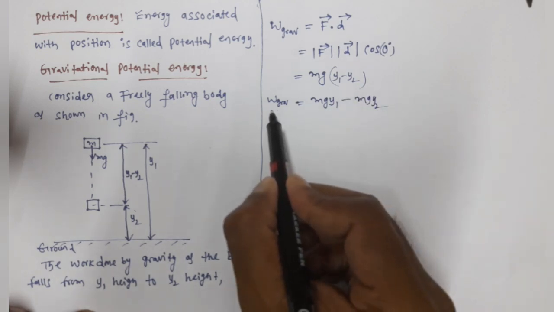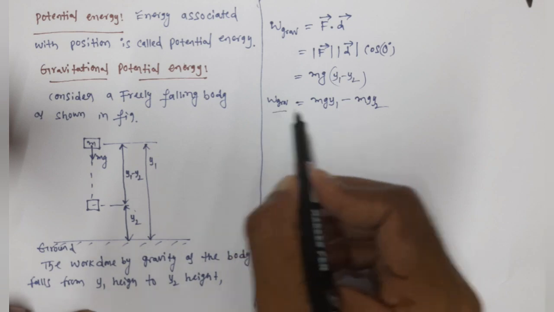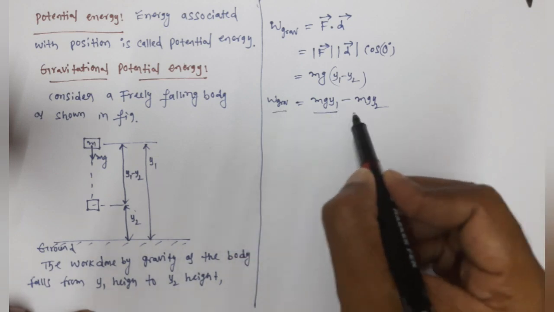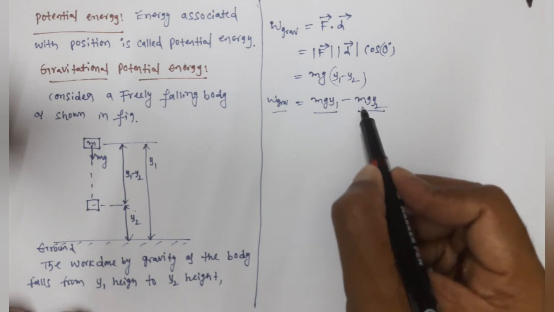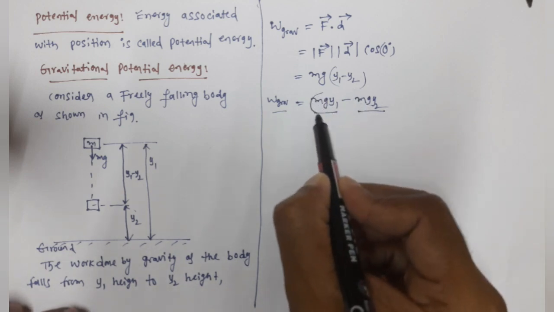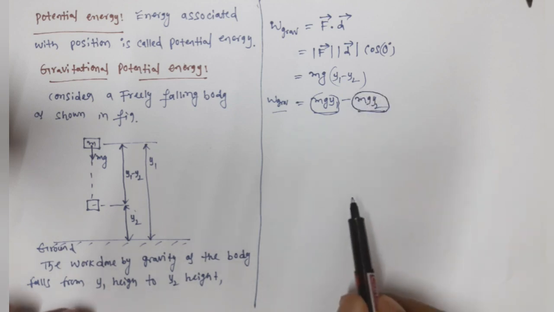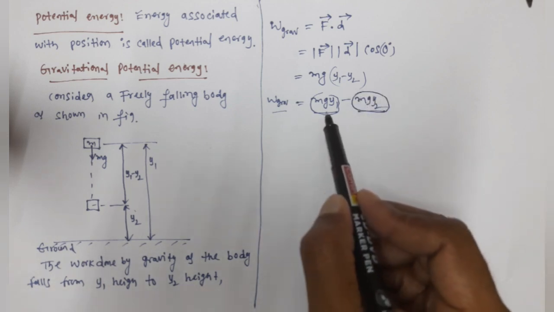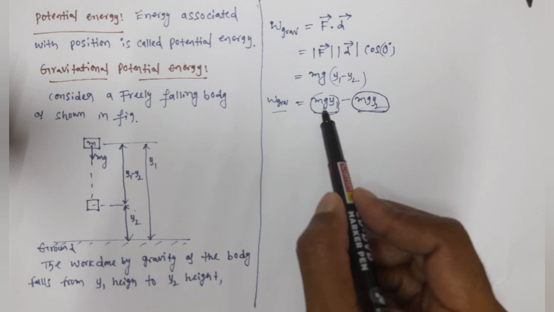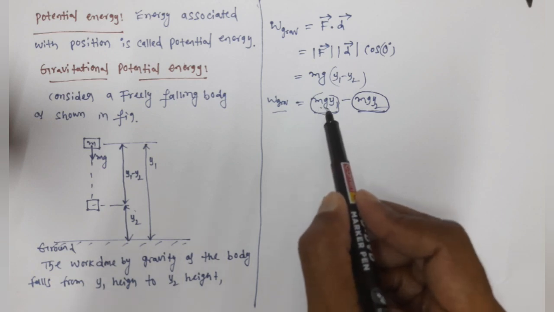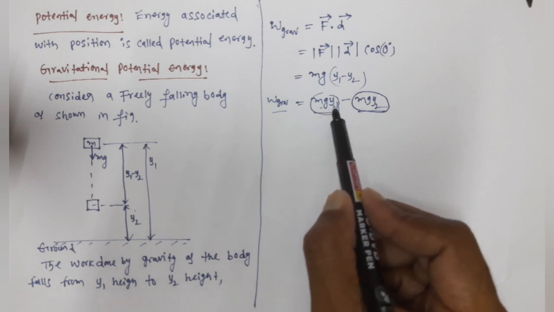So what is the unit of work done by gravity? Joules. So what should be the unit of this quantity? Joules, right? Joules means energy. That means this term represents energy and this term also represents energy, isn't it? In this term, what are the terms we have? Mass, acceleration due to gravity g, and y1 position.